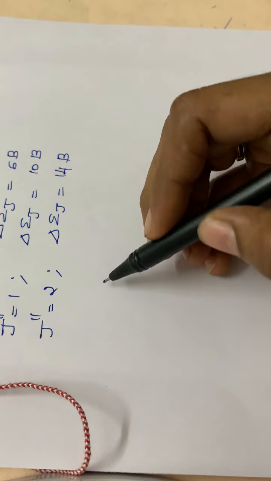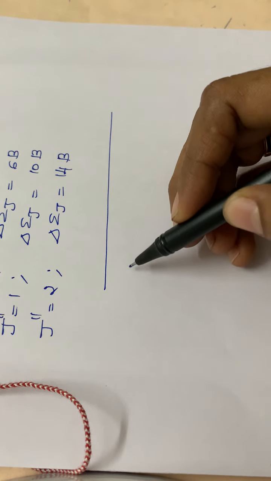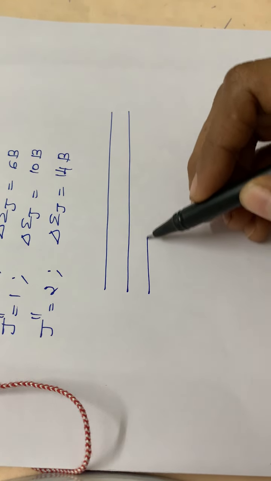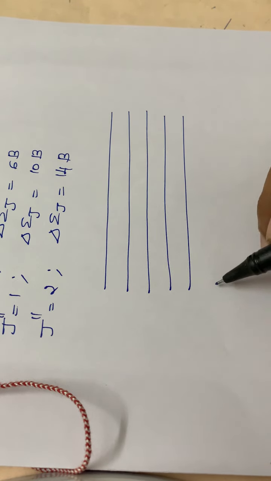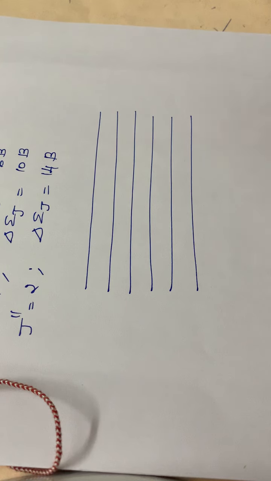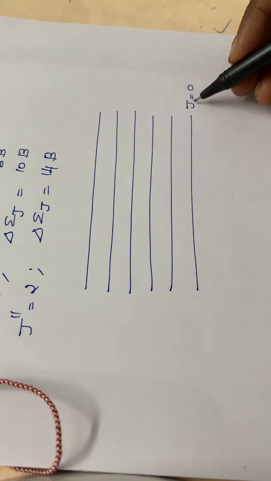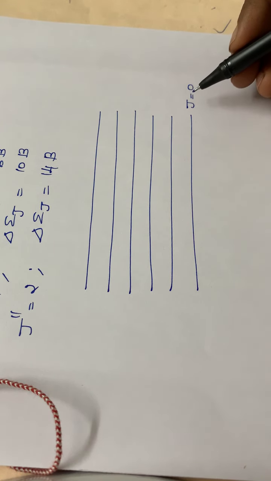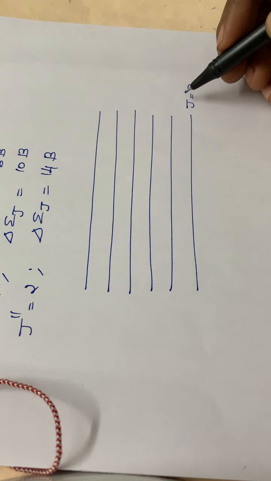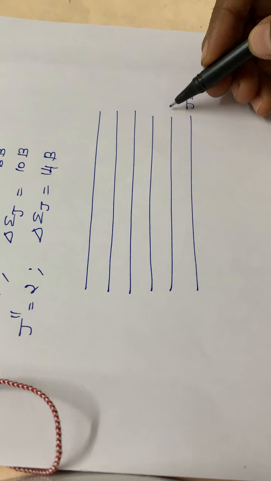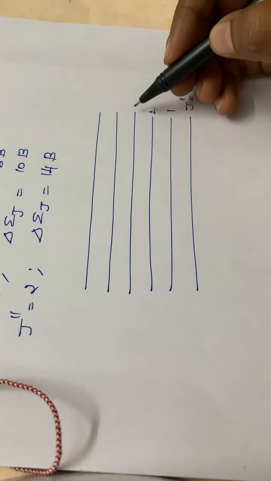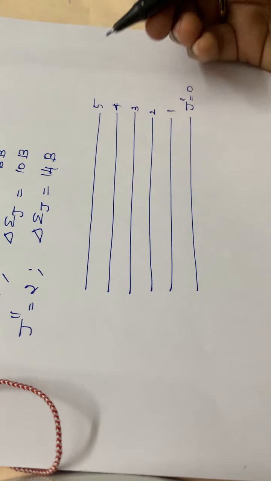Then you have to draw this diagram. J or J2 dash, you can use either of these terms. So as not to confuse you, I am putting it as J2 dash itself. J2 dash is equal to 0, 1, 2, 3, 4, 5.